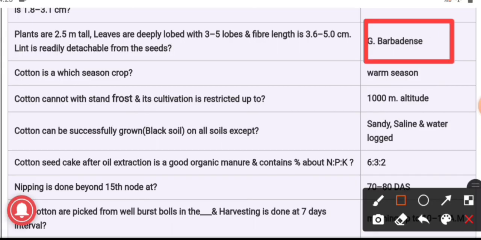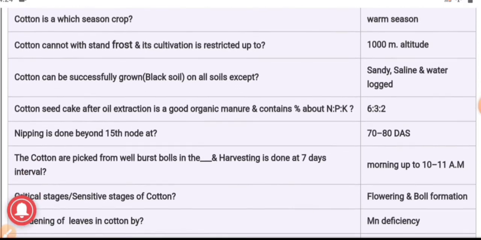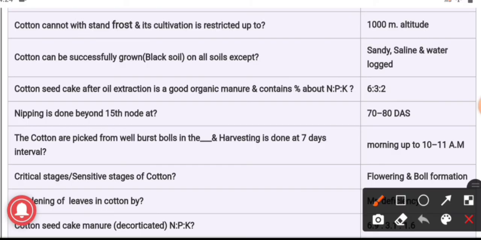Cotton is a which season crop? Cotton is a warm season crop. Cotton cannot withstand the frost, and its cultivation is restricted only up to 1000 meter altitude. Why? Because it cannot withstand the frost. Cotton can be successfully grown on all soils except sandy, saline and waterlogged soil.